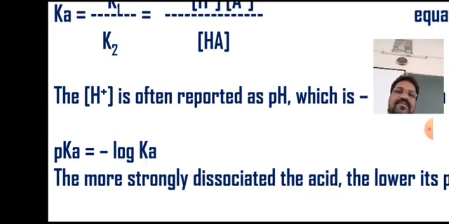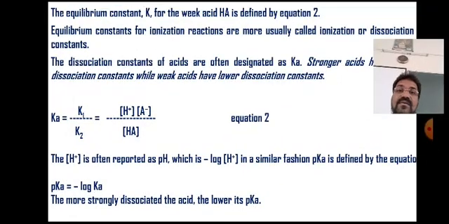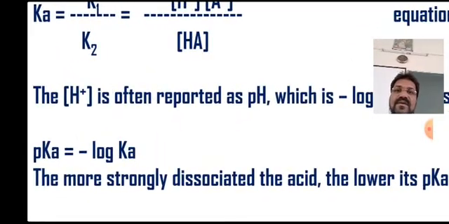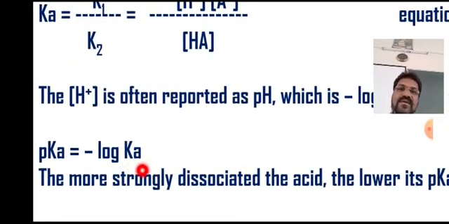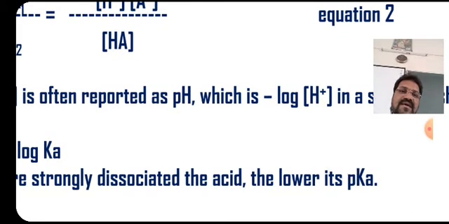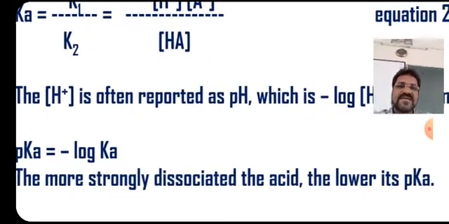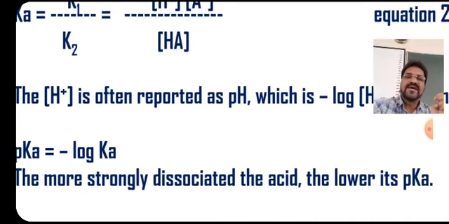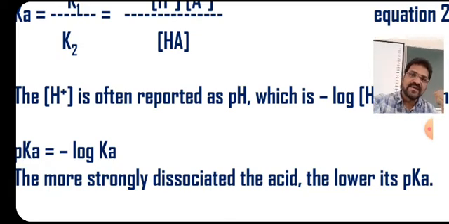So we can see that the more strongly dissociated the acid, meaning a strong acid, the lower will be its pKa. This means that strong acids will have a higher value of Ka, but at the same time a lower value of pKa. Exactly the opposite holds for weak acids.